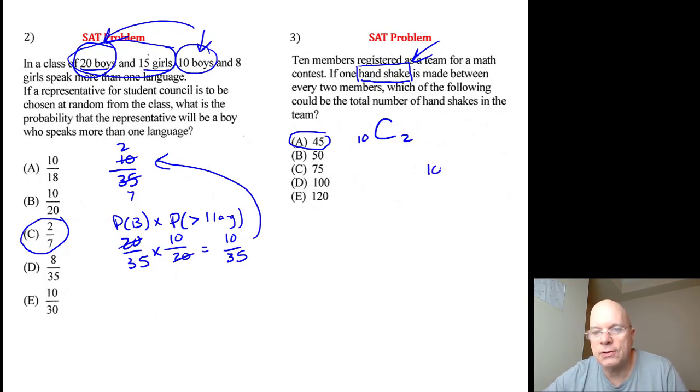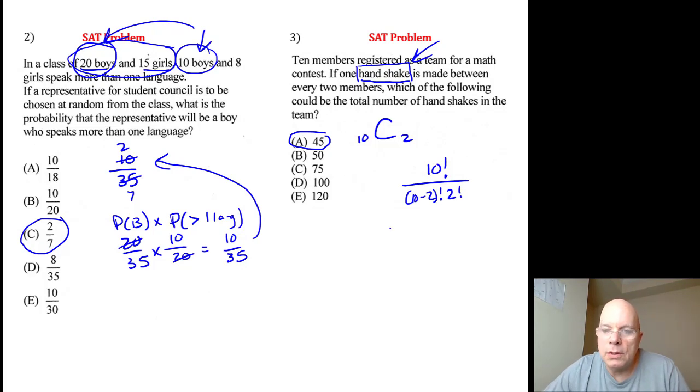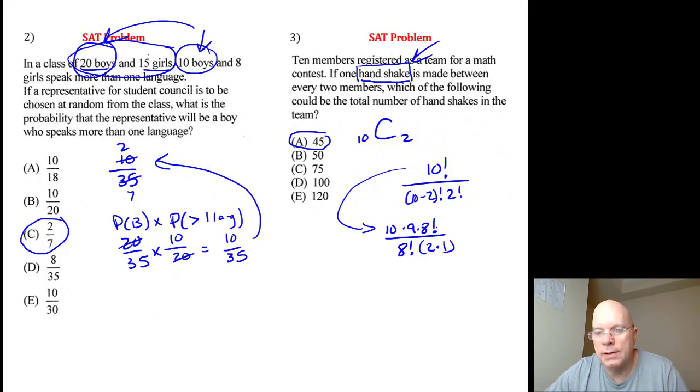So it's 10 factorial over 10 minus 2 factorial, 2 factorial, or 10 times 9 times 8 factorial. I just expanded the numerator, over 8 factorial times 2 times 1. The 8 factorials cancel, and you factor 2 out of the 2 and the 10, and you get 5 times 9 is 45.